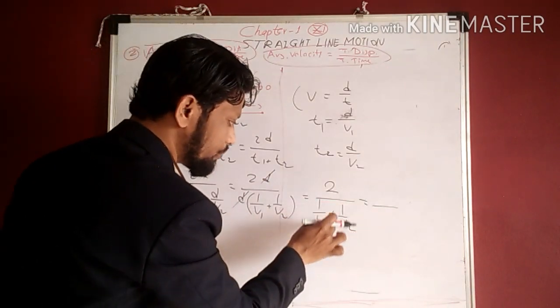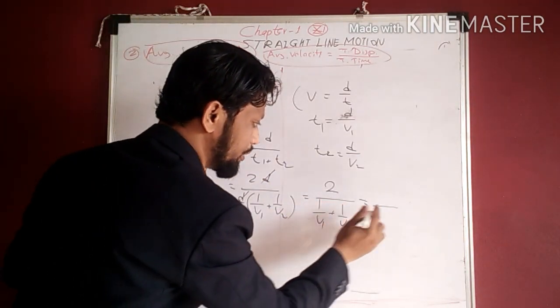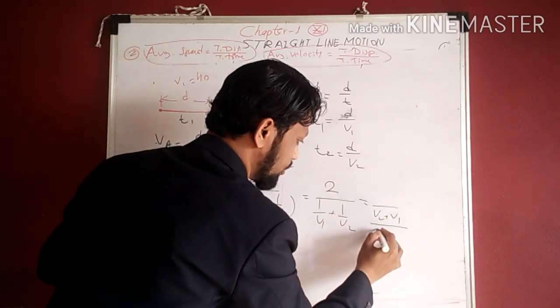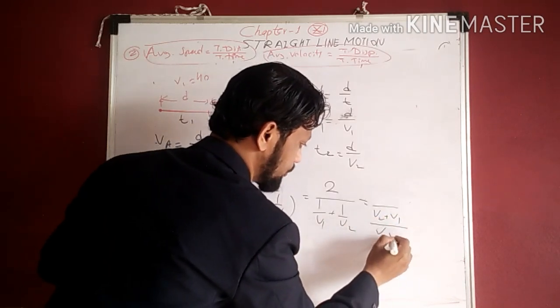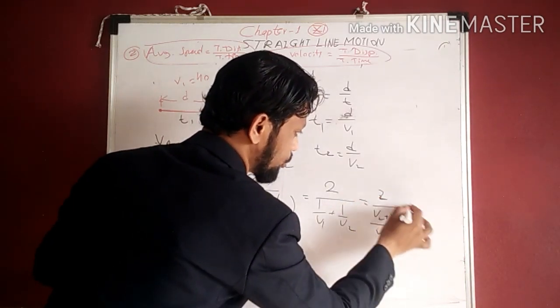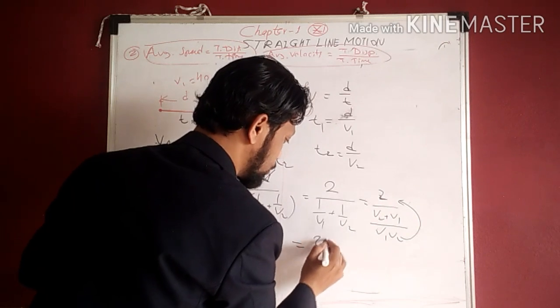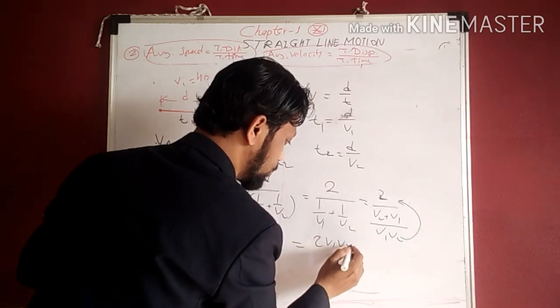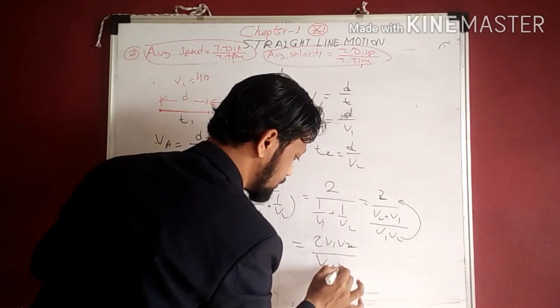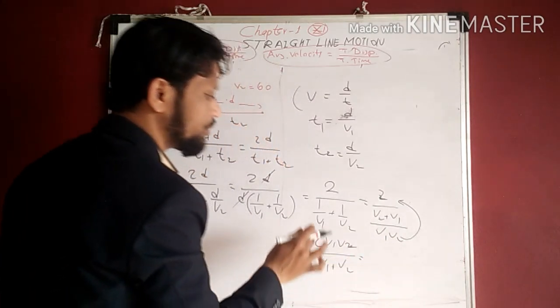v2 1 is v2, v1 1 is v1, and v1 into v2. v2 1 is v2 plus v1 1 is v1 upon v1 into v2. 2 as it is. This will go to numerator. So it will become 2v1 v2 upon v1 plus v2.